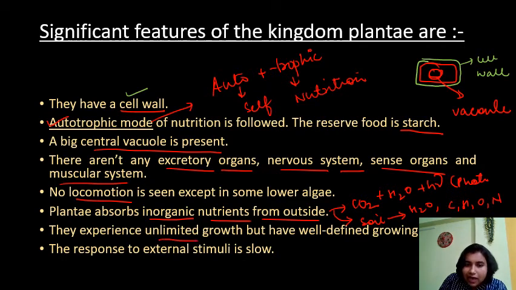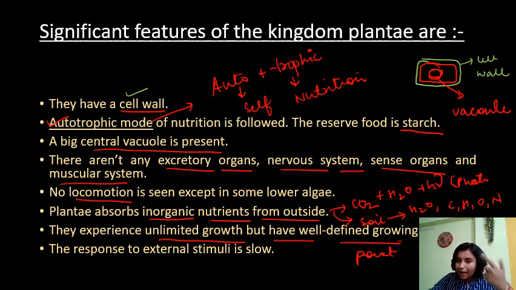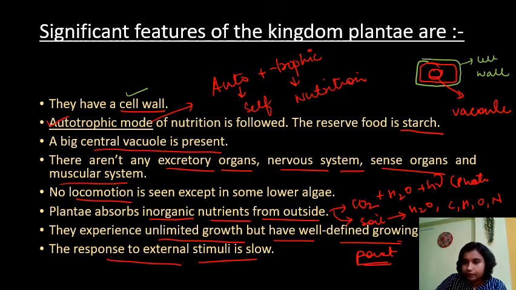They experience unlimited growth but have a well-defined growing point. That means at the back of this, there is a growing point. So the plant has unlimited growth. The plant can grow unlimitedly, but they have a well-defined growing point. I mean, they are having a limit of the growing. They can grow well. Fine. Their response to external stimuli is slow.